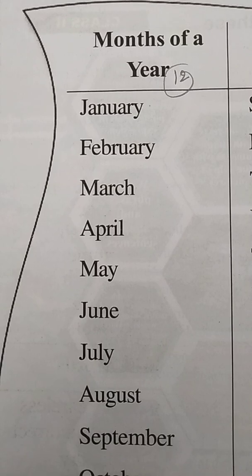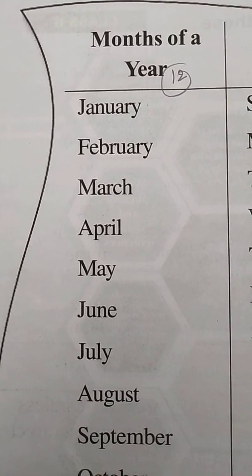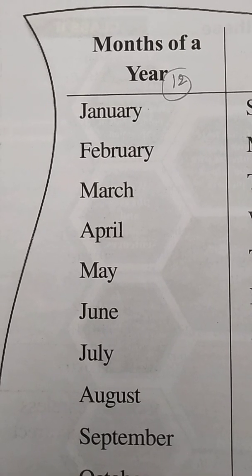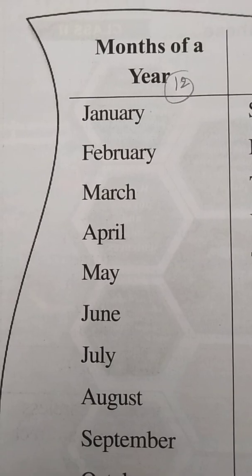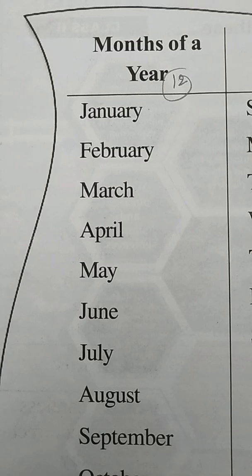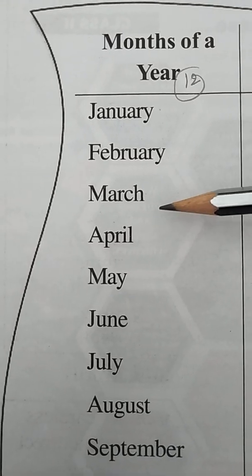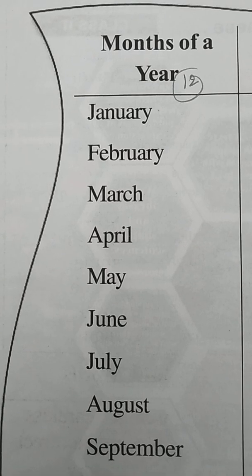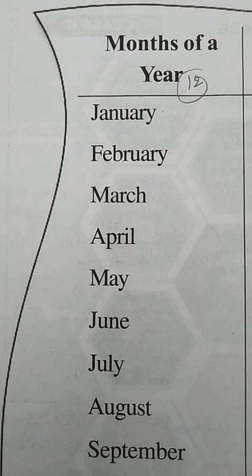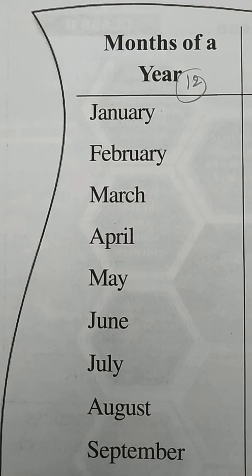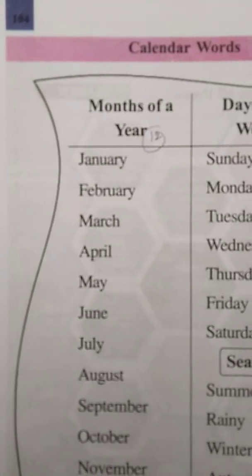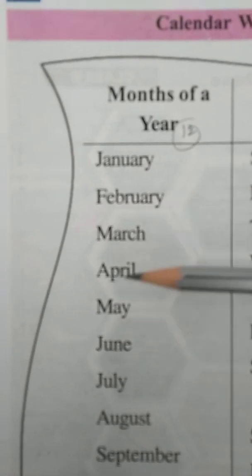Now tell me, children, in the April month which festival falls? Yes, Ugadi. According to the Hindu calendar, all the Hindus celebrate Ugadi and it is called the new year for the Hindu people. So our new year starts from Ugadi. In April we also celebrate Dr. Baba Saheb Ambedkar Jayanti, on the 14th.